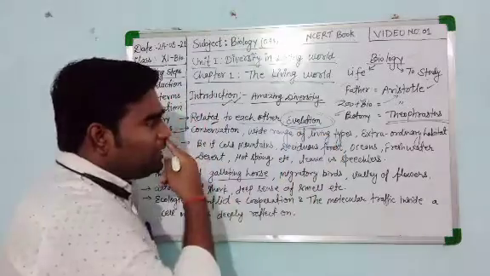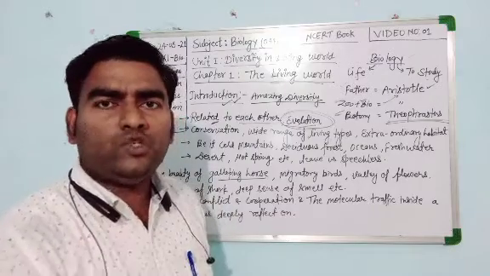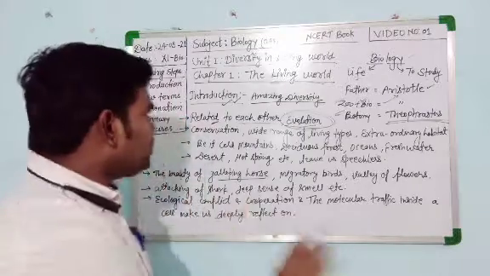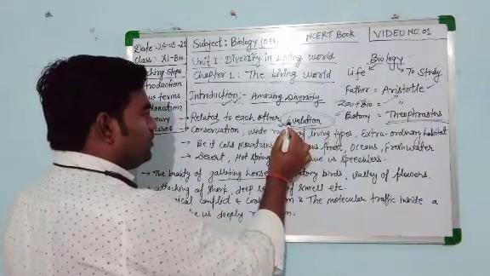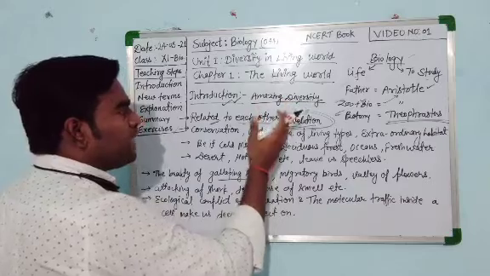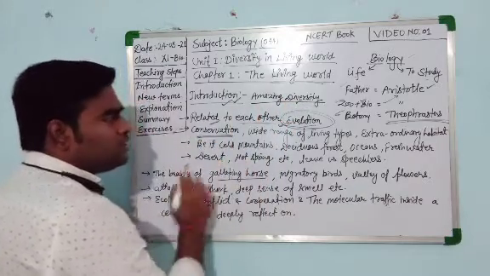In the case of plants, bryophyte, pteridophyte, gymnosperm, then angiosperm arise. So they show interrelationship or the evolutionary point of view. Now, such a wonderful diversity needs to be conserved.